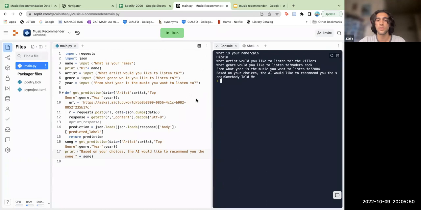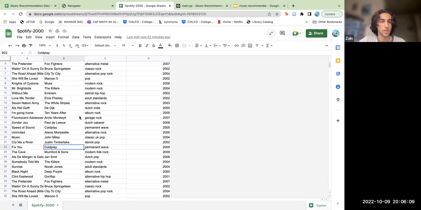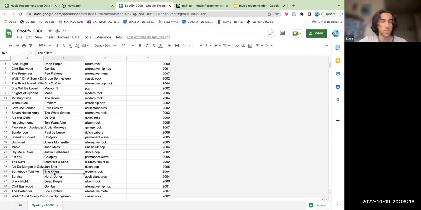Therefore, as you can see, based on my preferences of artist, genre, and year, the AI predicts a song for me. And going back to the data set, we can see that for the Killers, modern rock, and 2004, we get Somebody Told Me.